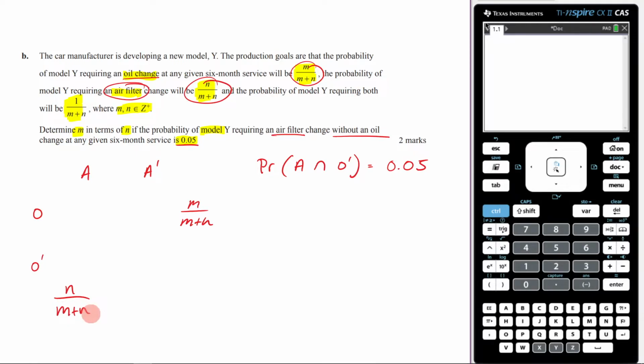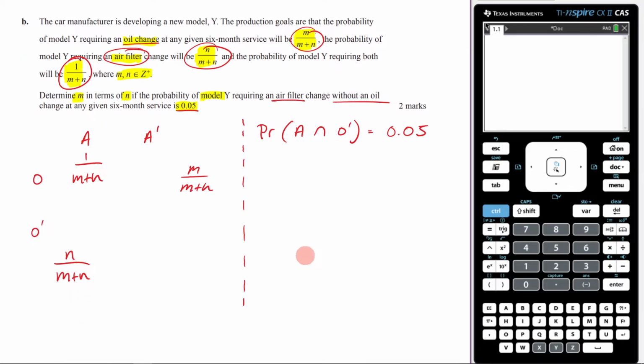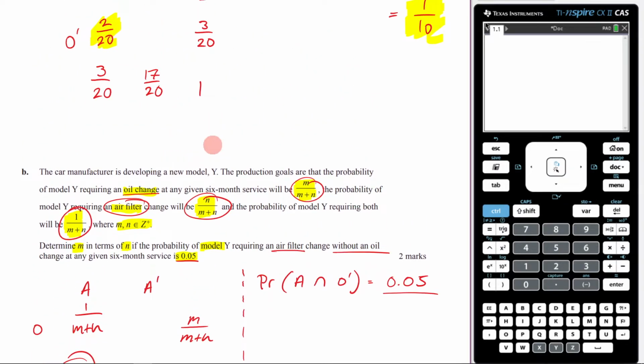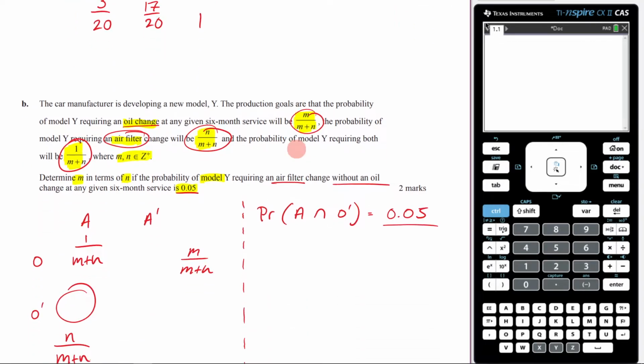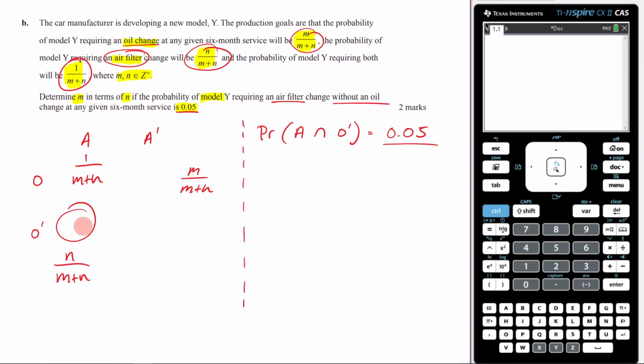What else are we told? We're told that it requiring both will be this. So 1 on m plus n. And I think that is all that we've been told here. So let me just partition this off so you can clearly see it. Now, what we're trying to find is m in terms of n, and we've been told this information here. Now, A intersection of O dash, that's this one right here. So it's pretty much the same as the top one. Yeah, A intersection of O dash, A intersection of O dash. We're trying to find this one.